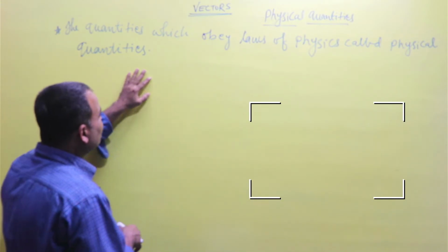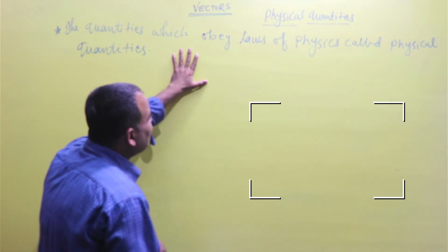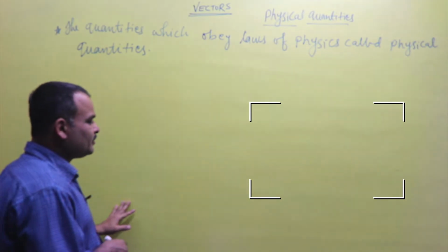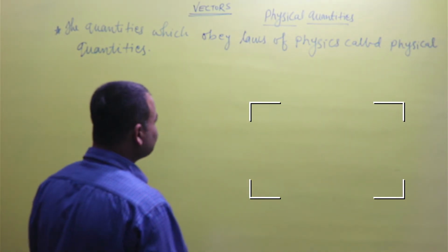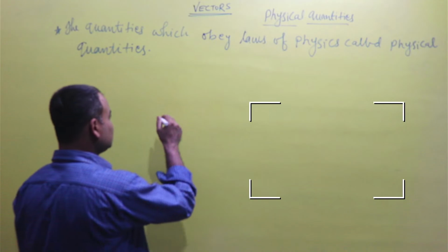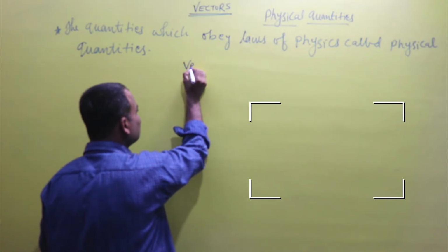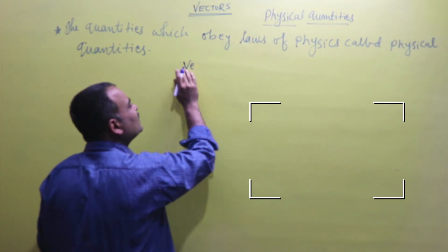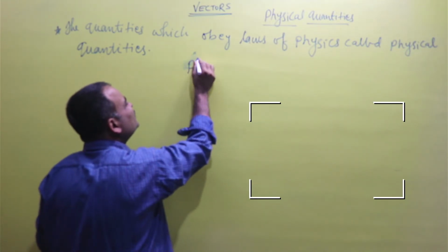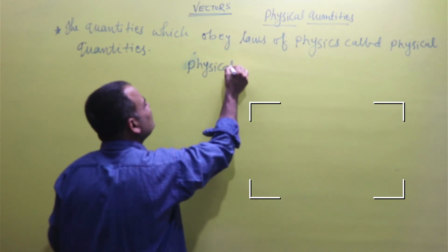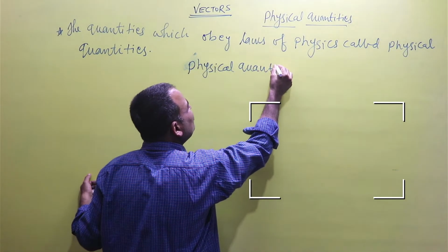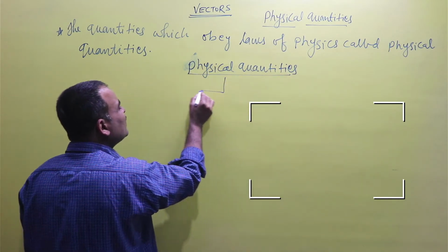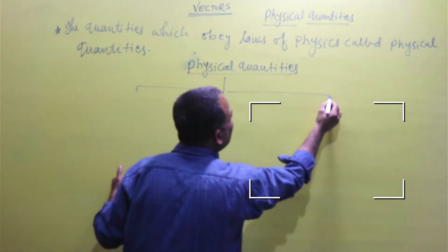So physical quantities are the quantities which obey the physical rules. It means they can be measured, weighed or counted. Now we are discussing vectors and scalars. Physical quantities are divided into two parts.